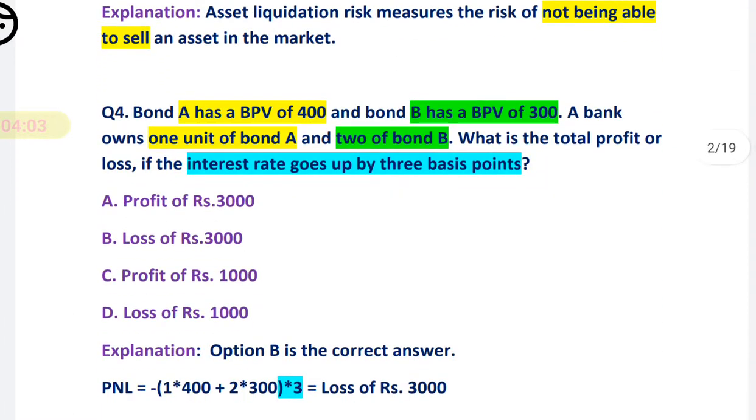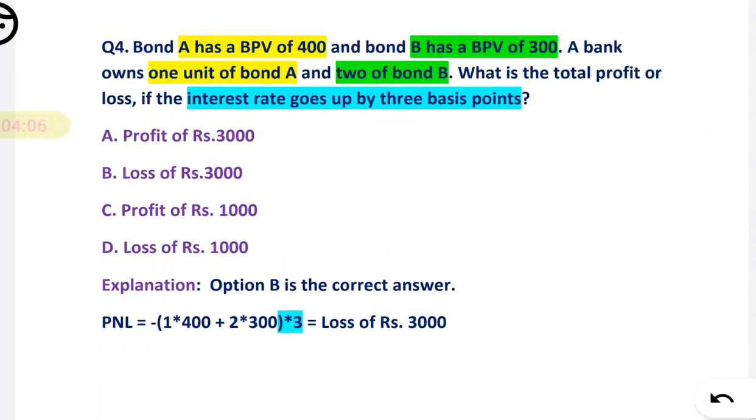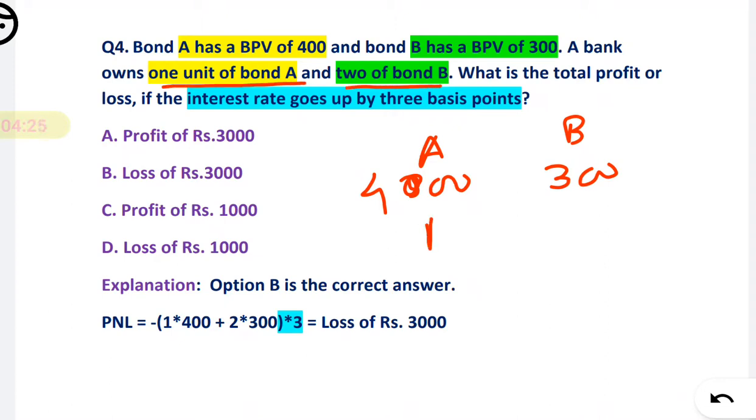Now question number 4. Bond A has a BPV of 300 and bond B has a BPV of 400. The bank owns 1 unit of bond A and 2 units of bond B. What is the total profit or loss if the interest rate goes up by 3 basis points? So how to solve that?